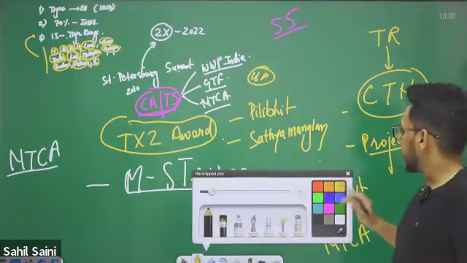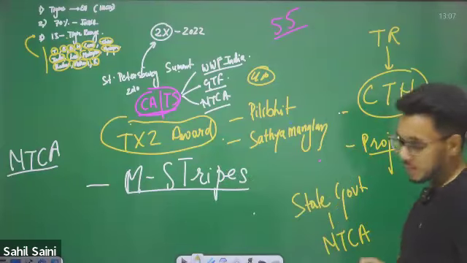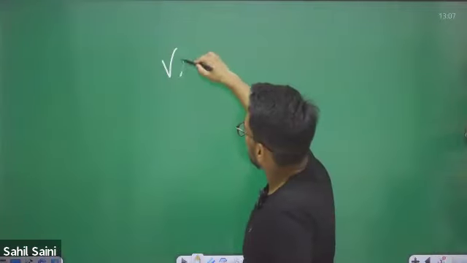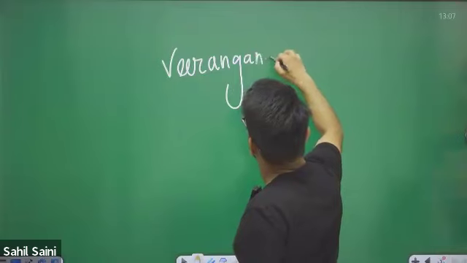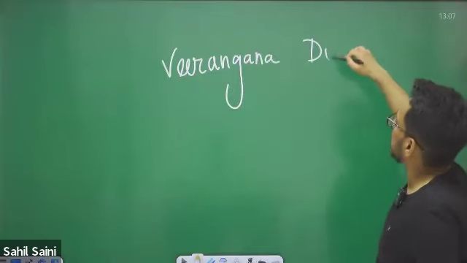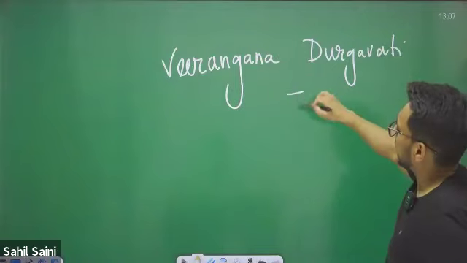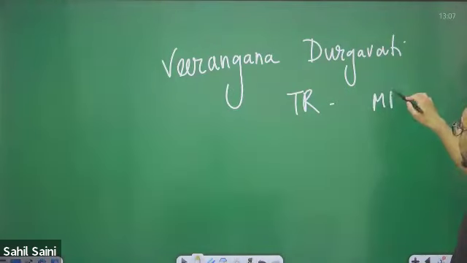The latest tiger reserve that we have is the Virangana Durgavati Tiger Reserve. Virangana Durgavati Tiger Reserve is in Madhya Pradesh.